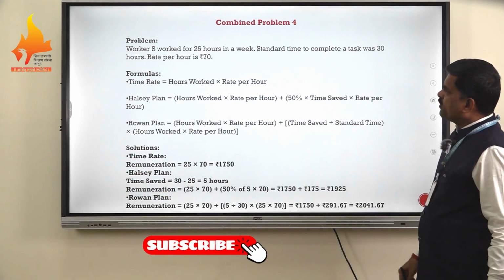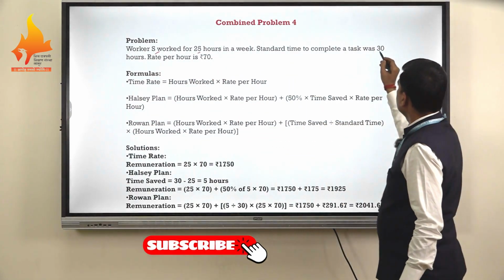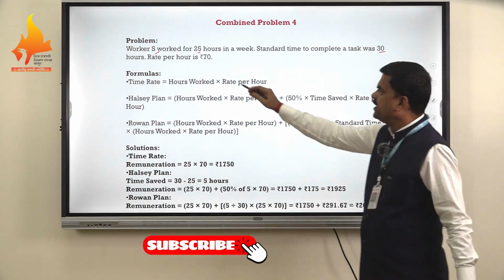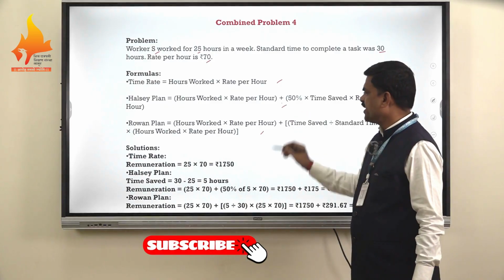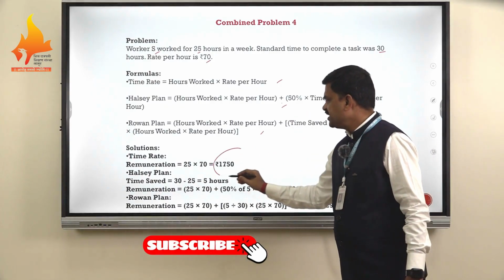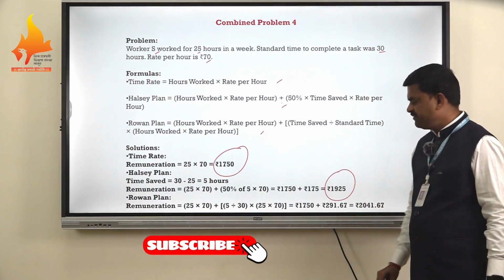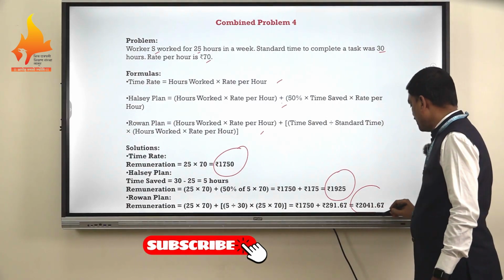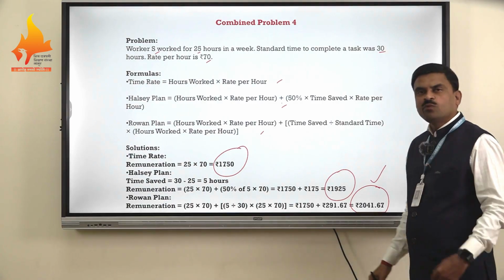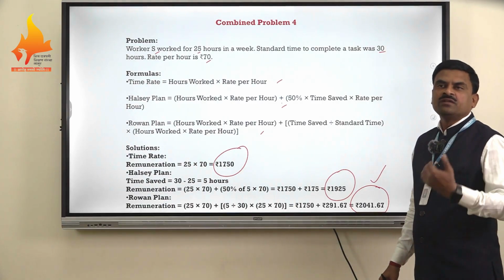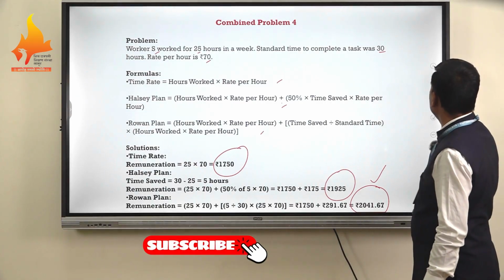This is another combined problem. Worker S is here, 25 hours in a week. 30 hours is the standard hours and rupees 70 is the per hour rate. Three formulas we have used. Under time rate, wages come 1,750. Under Halsey plan, it comes 1,925. Under Rowan plan, it comes 2,041.67. Again, Rowan plan has given more justice to the worker, to those having the guts to produce more units and to give justice to their work.